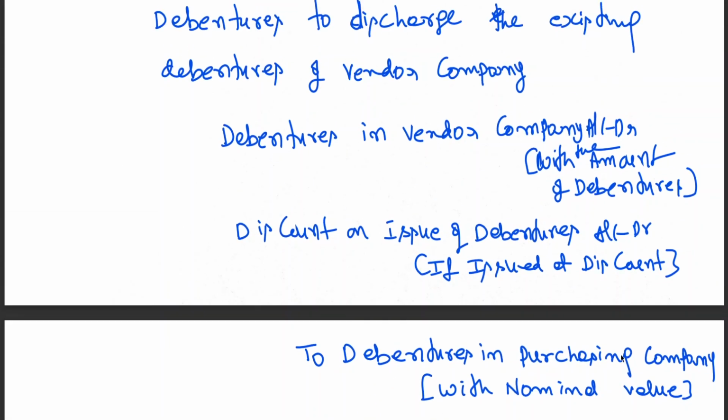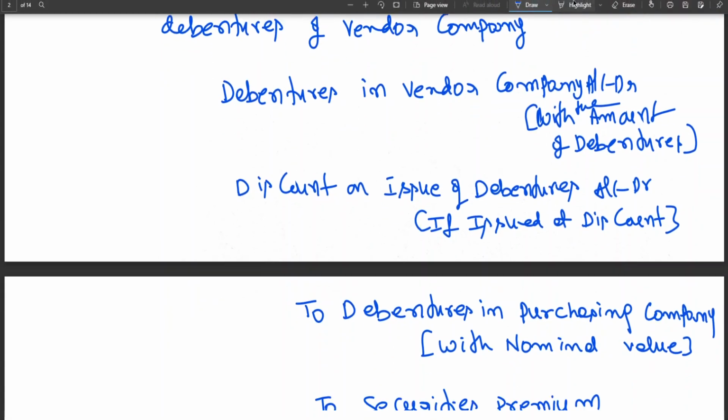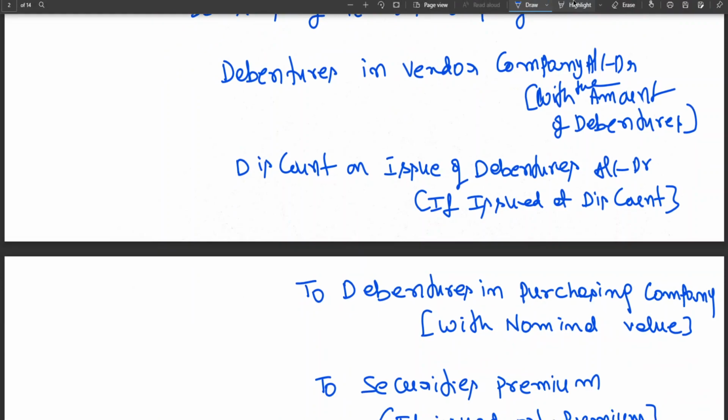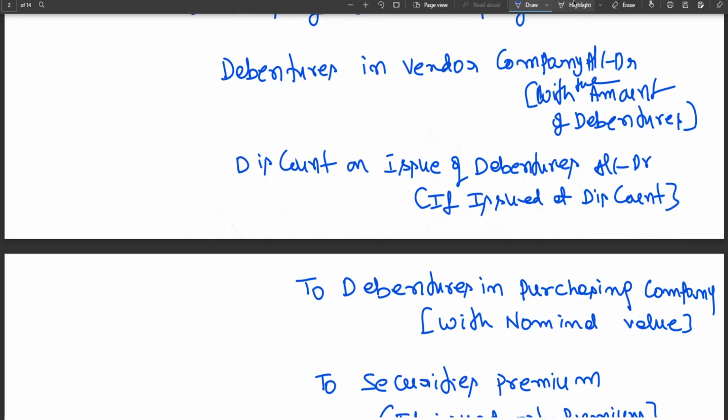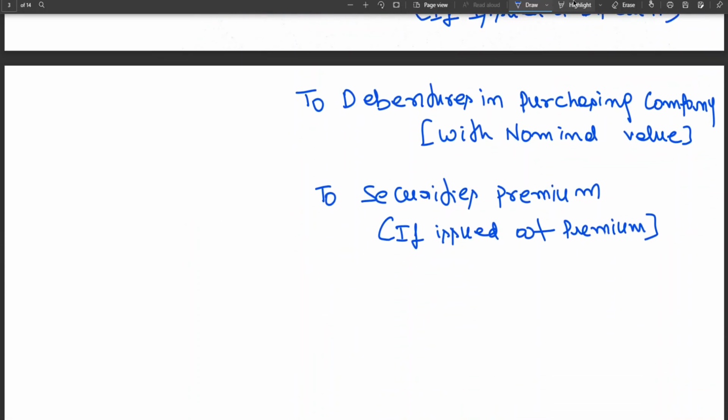I repeat once again. Debentures in vendor company account at R, discount on issue of debentures account at R if issued at discount, to debentures in purchasing company with nominal value, to securities premium if issued at premium.